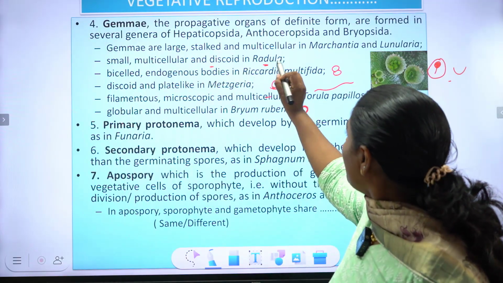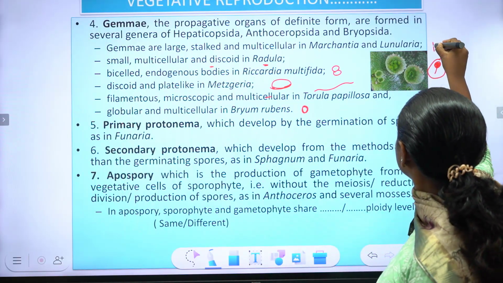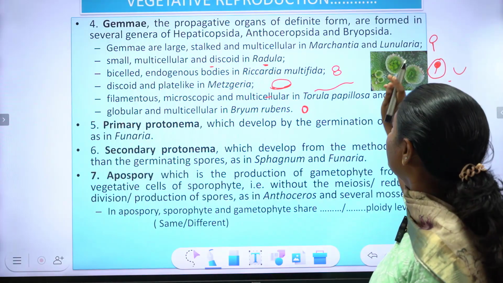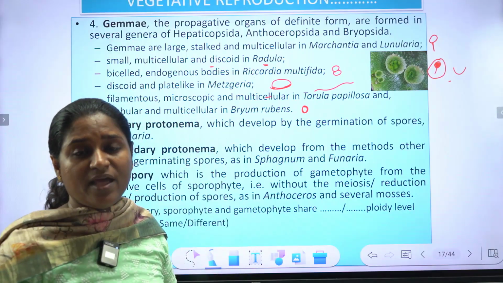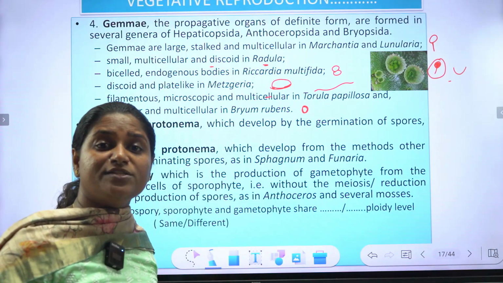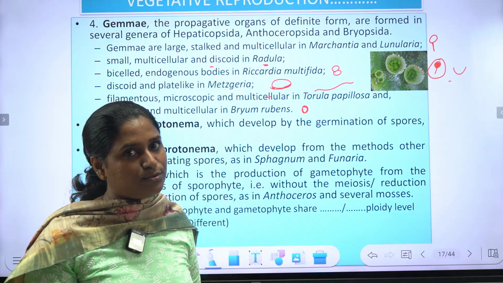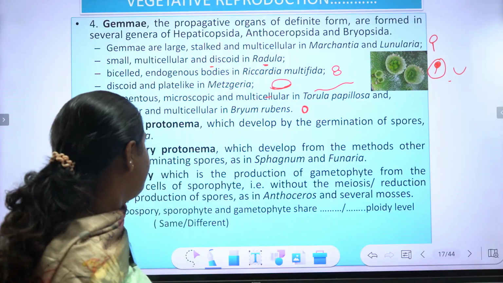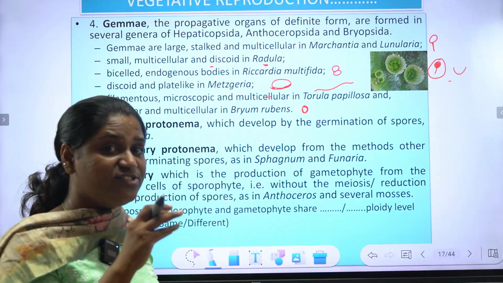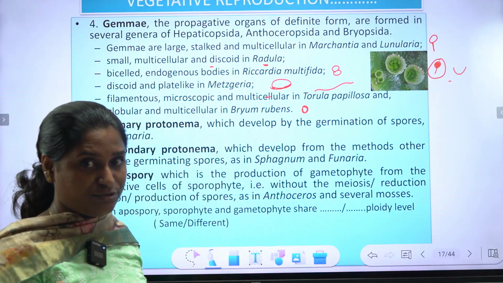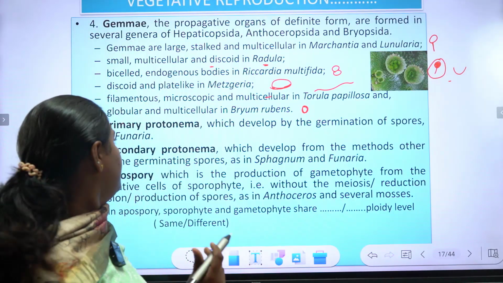Gemmae are large stalked. ഉണ്ടല്ലേ, ഇങ്ങനെ സ്റ്റോക്ഡ് ആയിട്ടുള്ള ലാർജ് സ്ട്രക്ചറാണ് മാർക്കാൻഷ്യയിലും ലൂണിലേറിയയിലും. Even the presence of the Gemmae or the type of the morphology of the Gemmae cup can be used as a tool to classify the bryophytes. And this Gemmae can germinate into a new individual.